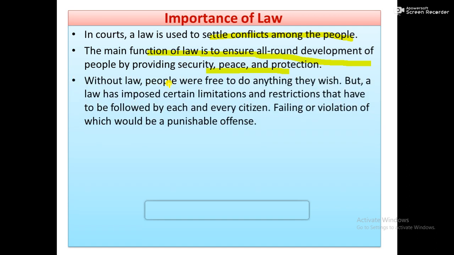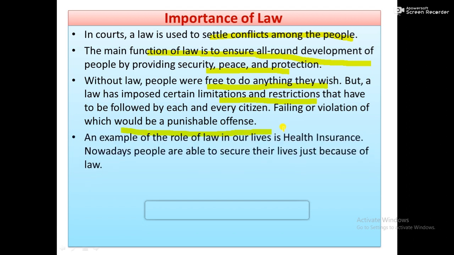Similarly, without law, people would be free to do anything they wish. With the presence of law, they cannot, because law is a kind of imperative order. Law is a kind of controlling behavior. Law has imposed certain limitations and restrictions that have to be followed by each and every citizen, failing or violating which would be a punishable offense. So law has certain provisions for offenders. That's why people follow the law, because of the punishment.